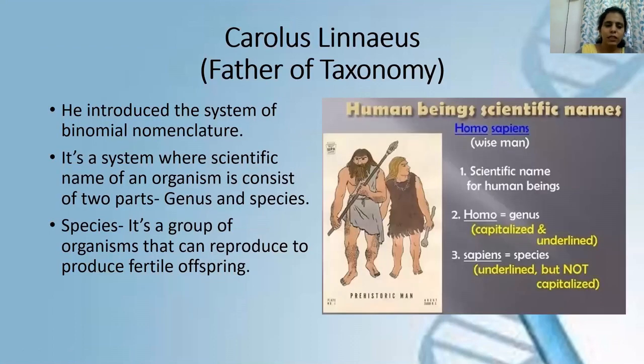Go back to the previous slide. Now you should know the definition of species. A species is a group of organisms that can reproduce to produce fertile offspring. All the organisms in a particular species share common characteristics and mate with each other to always produce fertile offspring.